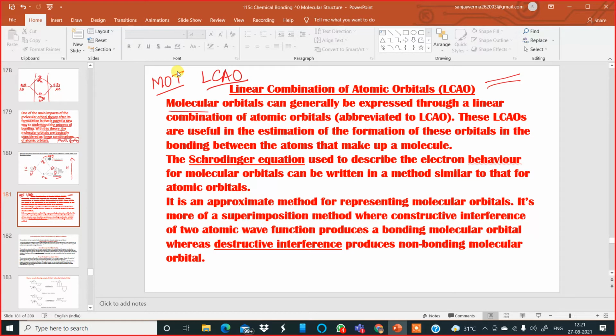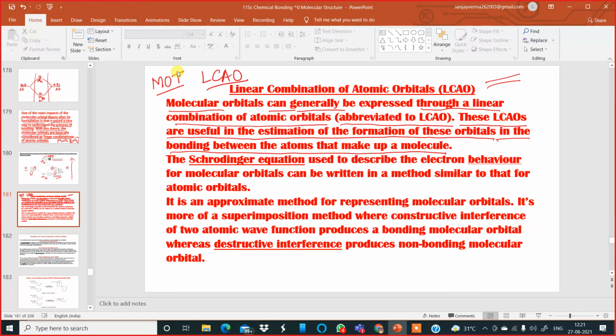Now, molecular orbitals can generally be expressed through a linear combination of atomic orbitals, abbreviated to LCAO. This linear combination of atomic orbitals is useful in estimation of the formation of these orbitals in the bonding between the atoms that make up a molecule.